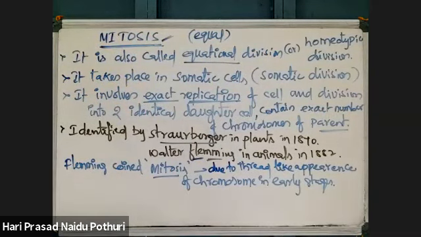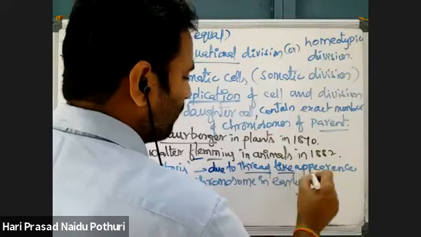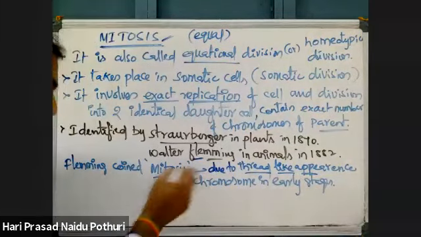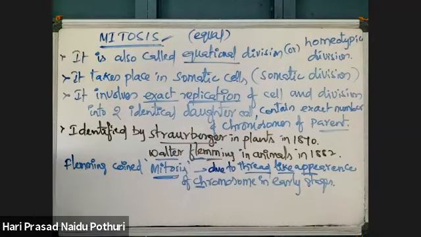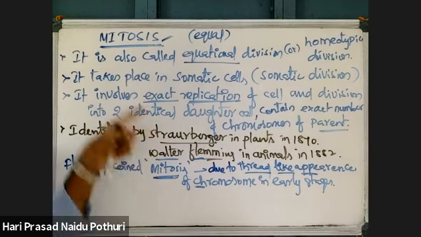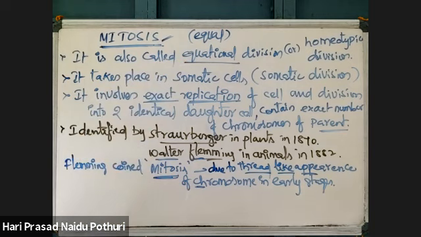In early stages of cell division, chromosomes appear as thread-like structures, and due to that he used the term mitosis. It is given the name equal division as the number of chromosomes in the parent and progeny are the same.